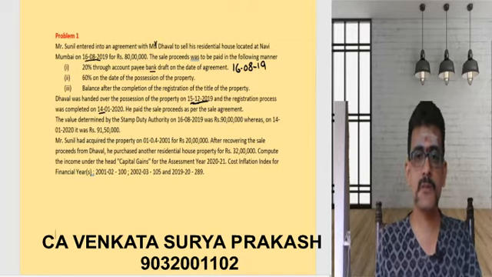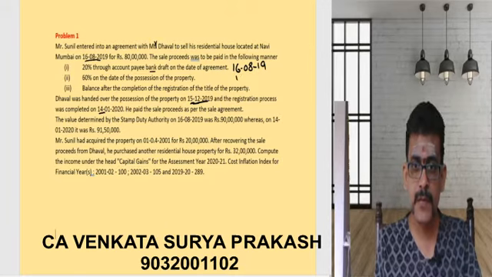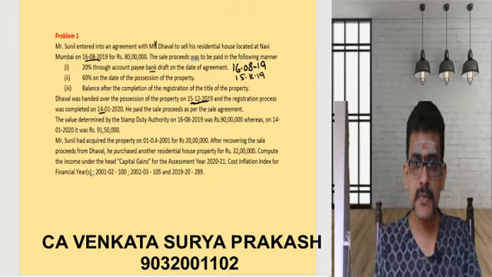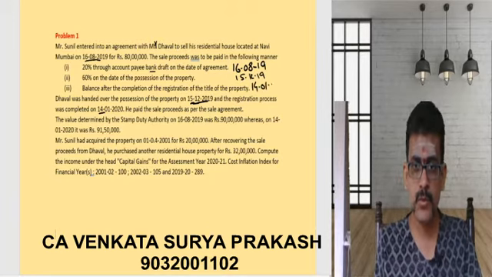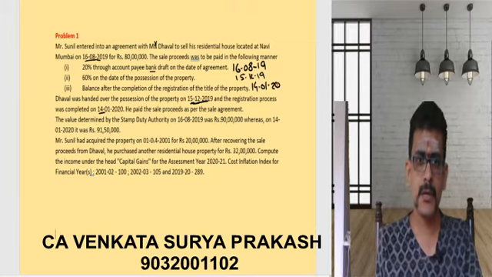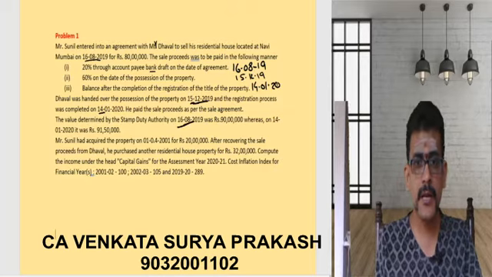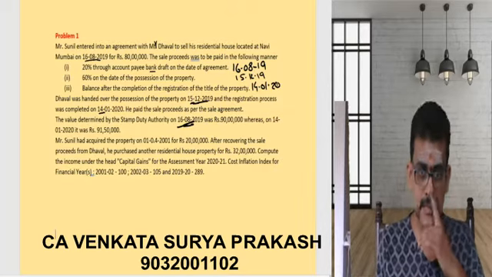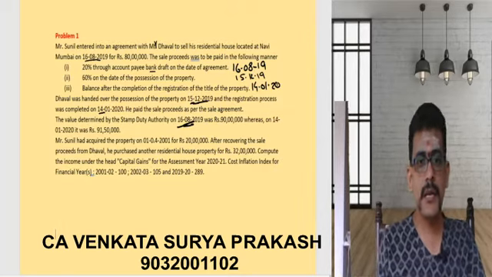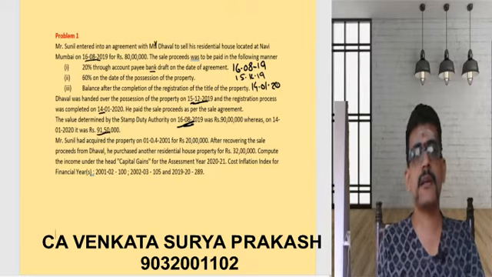So 20% was paid on 16th August 2019, 60% was paid on 15th December 2019, and the balance is paid on what date? On 14th January 2020. The value determined by the stamp duty authority on the date of agreement was 90 lakhs, whereas on the date of registration it is 91 lakh 50,000.